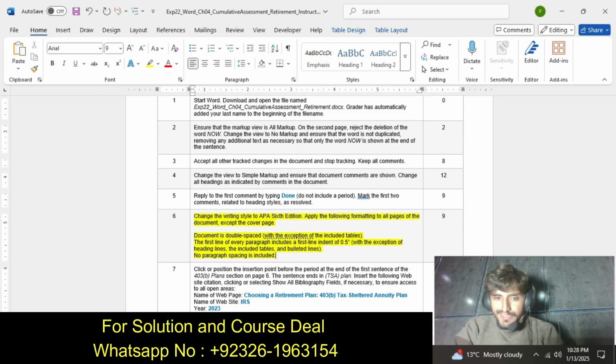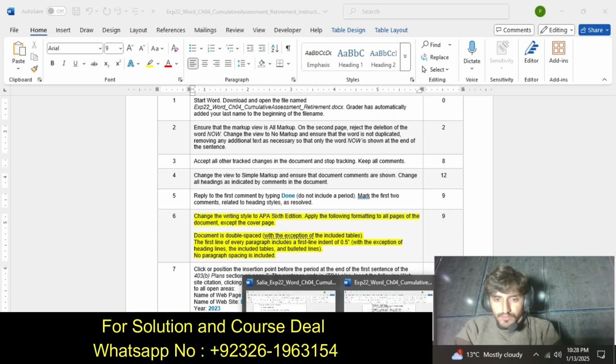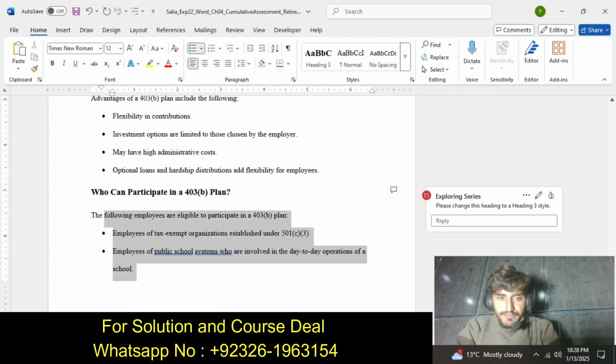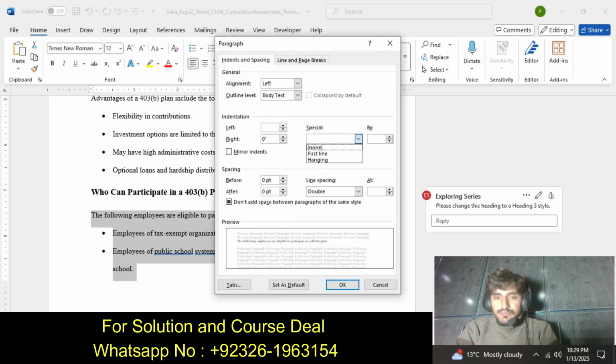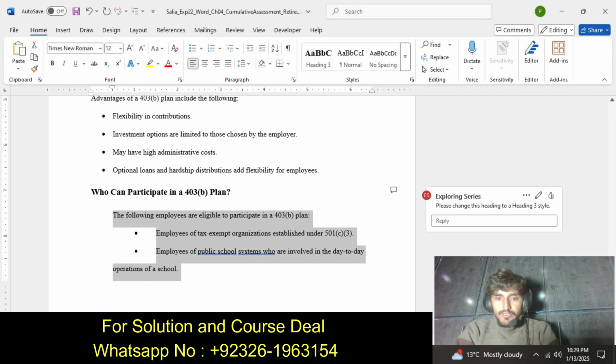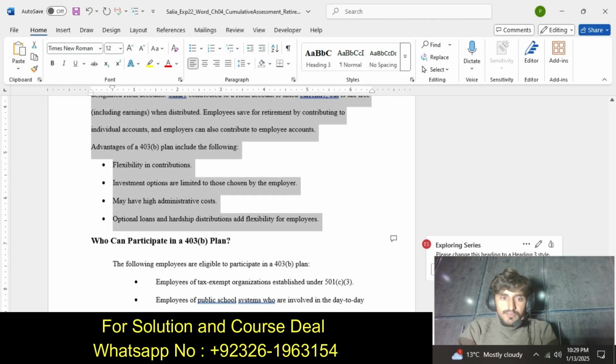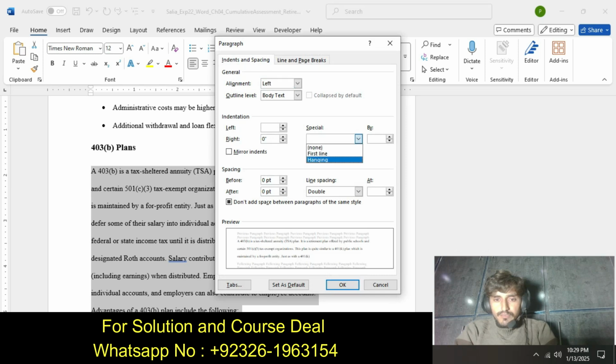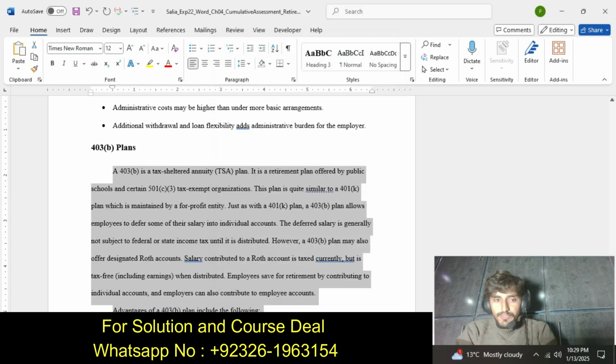No paragraph spacing is included. So we apply first line indent except to the paragraph headings. We choose here, and the table also, so we apply the first line indent here except the headings.